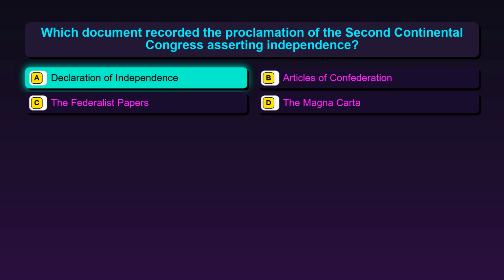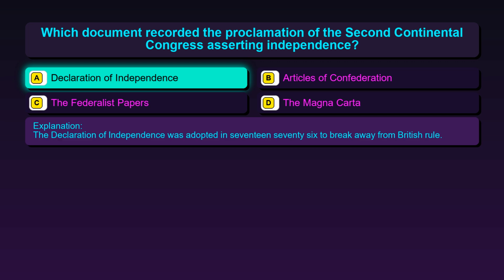The correct answer is option A, Declaration of Independence. The Declaration of Independence was adopted in 1776 to break away from British rule.